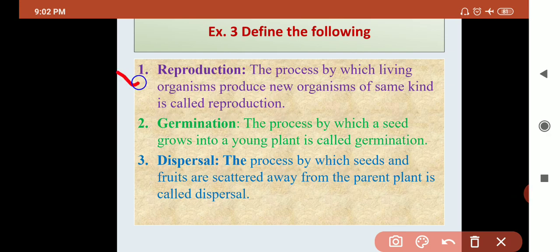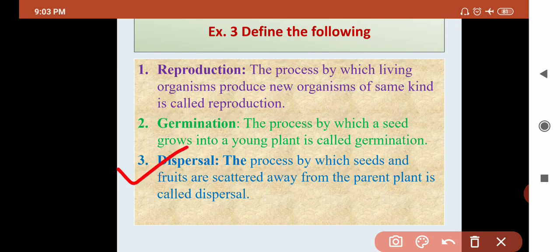Now define the following. Definition number 1, reproduction. What is meant by reproduction? We have already discussed it in the lecture. The production of a new organism of the same kind is called reproduction. So your answer is, the process by which a living organism produces a new organism is called reproduction. Second is germination. Seed growing into a young plant is called germination. The process by which a seed grows into a new plant is called germination.